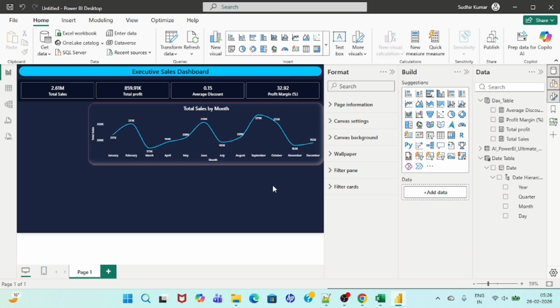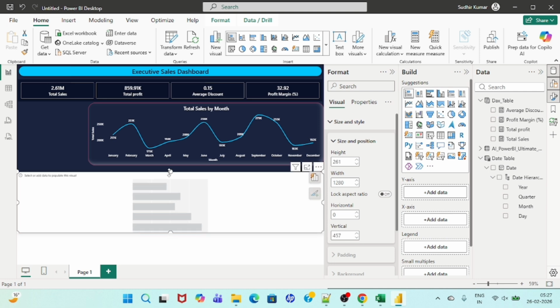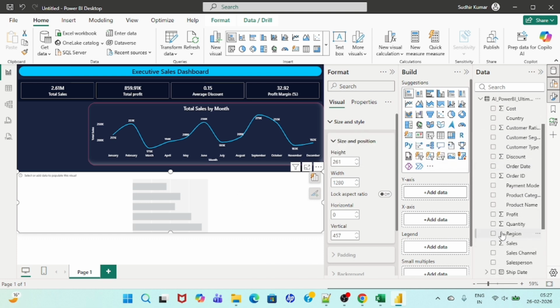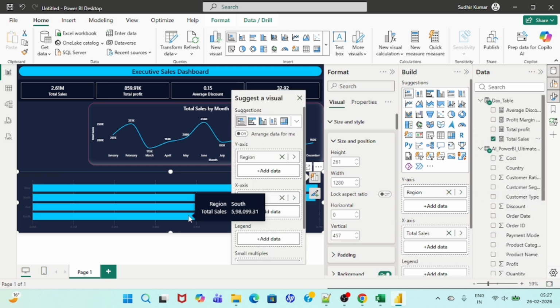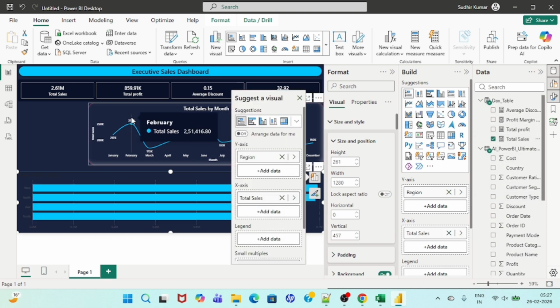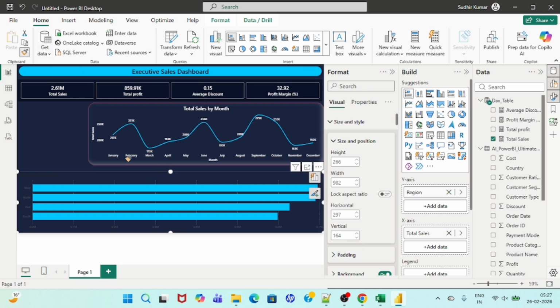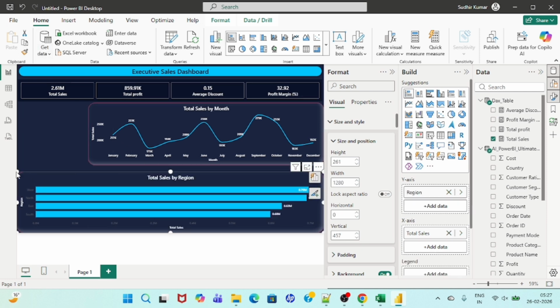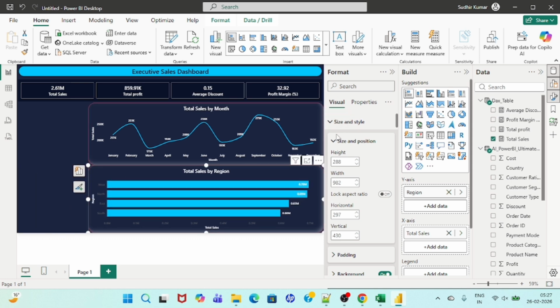Okay, now we are going to select the line bar chart here, and here we will be adding the data as region and total sales. So we are going to select region and the total sales. Okay, now let's do the formatting here. So copy this and put this here. Okay, this is done. Now we have to work upon it a little bit, so we are going to do the formatting.